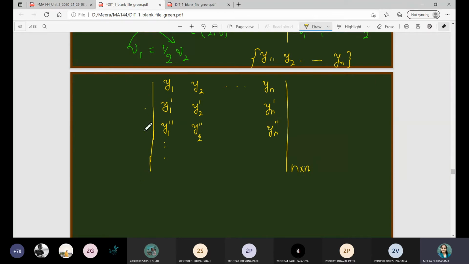Second row first derivative, third row second derivative, and the nth row will contain the (n minus 1)th order derivatives, up to yn^(n-1). When you solve this determinant, it is called the Wronskian.